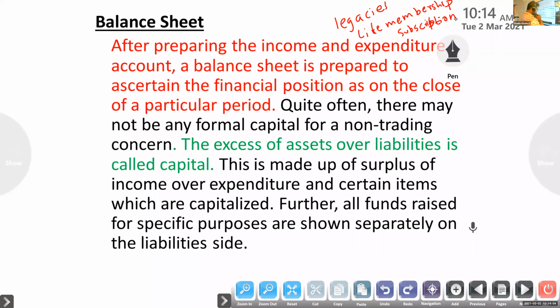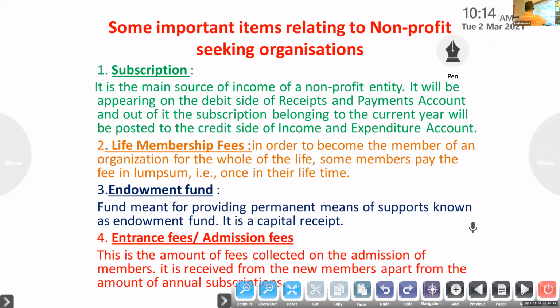So everything is over: receipt and payment account, income and expenditure account, and balance sheet. Now you have to know some terms related to not for profit organization, items of income or expenses that we did not study for a trading organization.